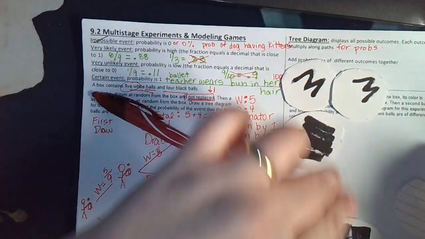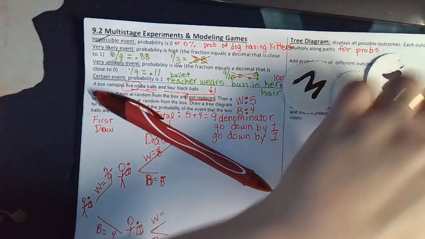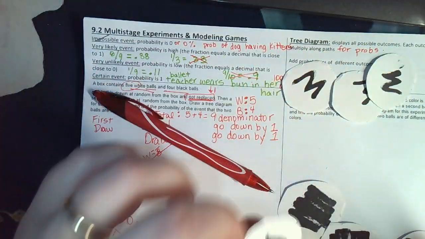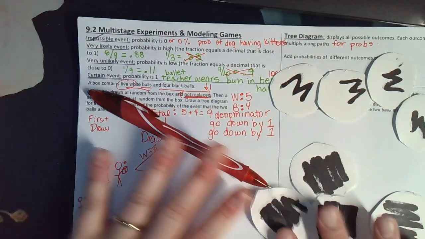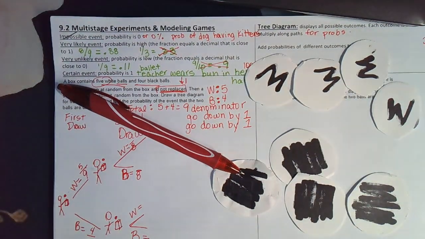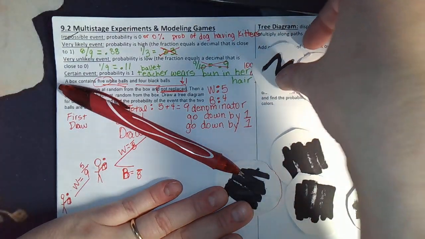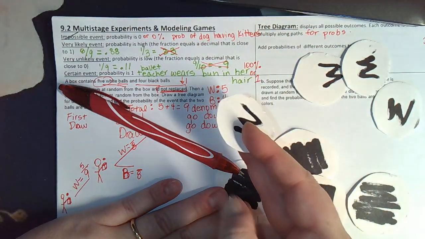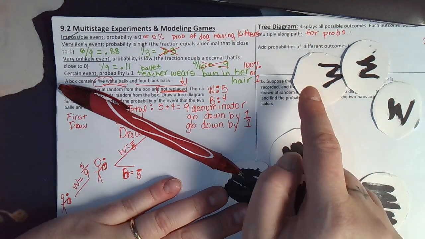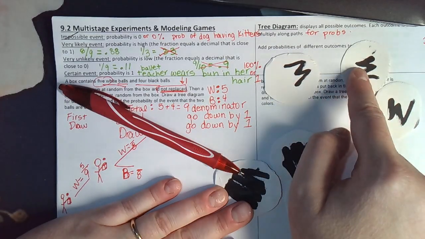So if I have 4 whites and 5 blacks in my box, and I'm following this top path, if I pull a white out, how many do I have left?